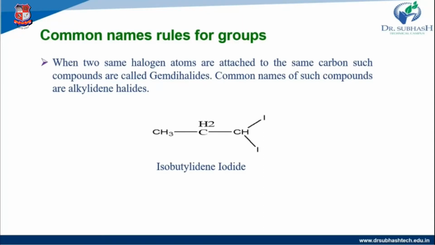We take the two halide groups and a straight carbon chain. Two halide groups attached with only one carbon is called alkylidene halide. So here, isobutylidene iodide.